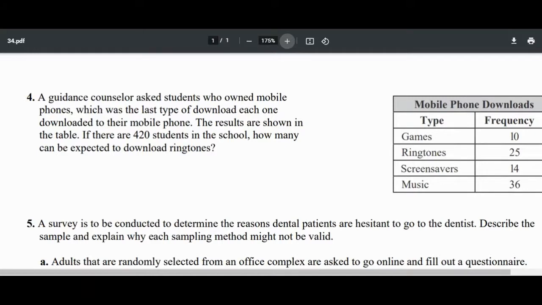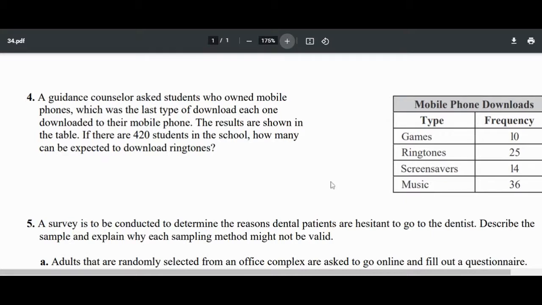So this is a convenience sample, right? Because it's just students that she's around. It's not students everywhere, okay? So it's not going to be valid, okay? The conclusion, no conclusion can be made. No valid conclusion can be made.